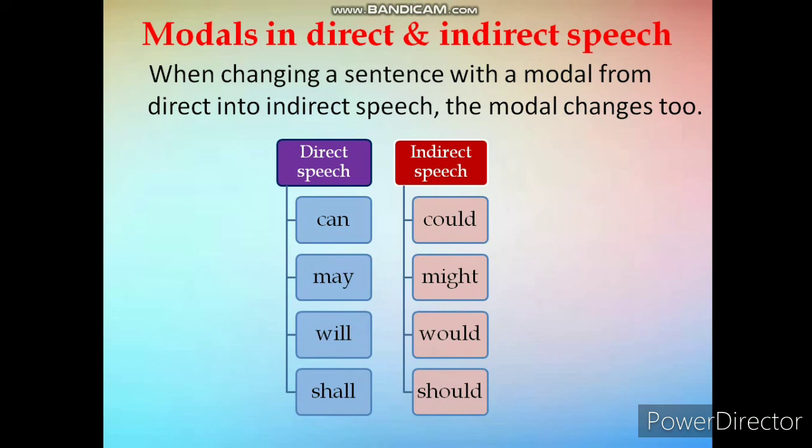Students, you learnt about direct and indirect speech in class 7. When changing a sentence with a modal from direct into indirect speech, the modals can, may, will and shall in direct speech change to could, might, would and should in reported speech.